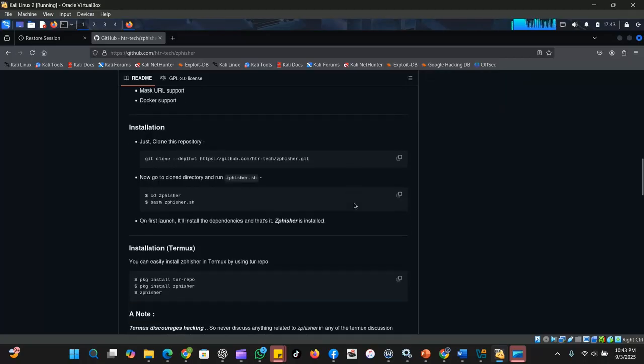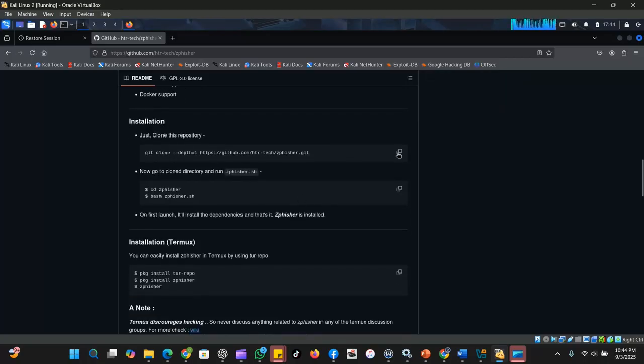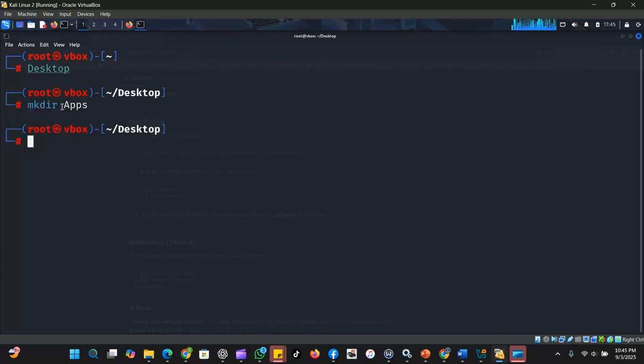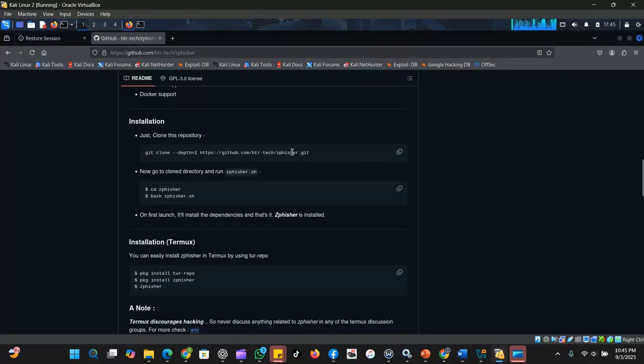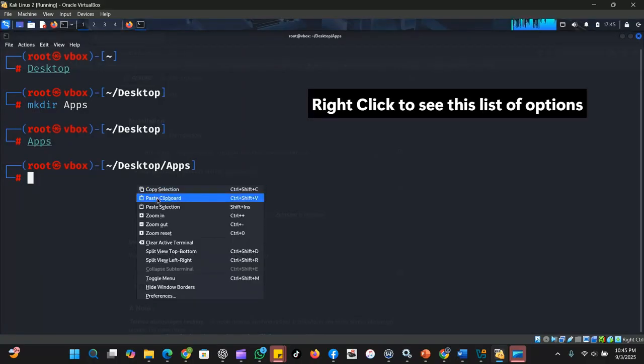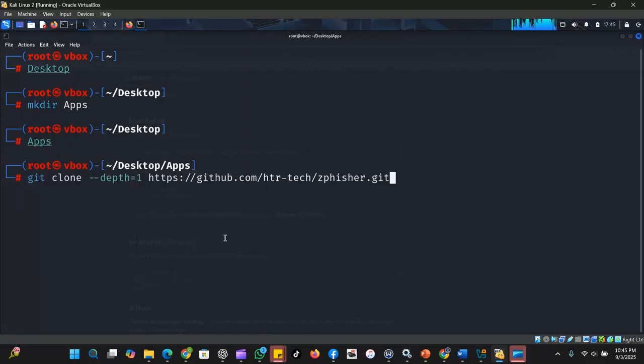Scroll down to where it says installation. Copy this link, open your terminal. We are going to create a folder on our desktop, and we will call it applications. The directory we are putting all our secondary apps in. This is where we are putting all our secondary applications. Copy this link, paste it here, and hit enter.